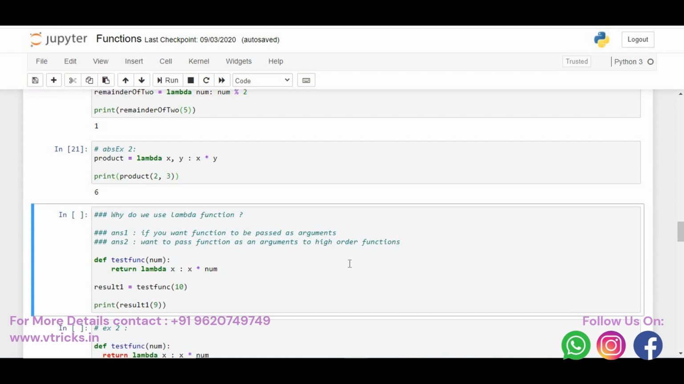Answer 2. Want to pass a function as an argument to a higher order function. That is, one function can be passed as an argument to one more function. Let me give you an example. I say def test func, I am accepting a number. I say return lambda x: x into num, something like this, which means I am accepting a number which is num. Then I am calling test func with 10. This 10 will go and sit in this num. Then it says x into num. What's x into num?